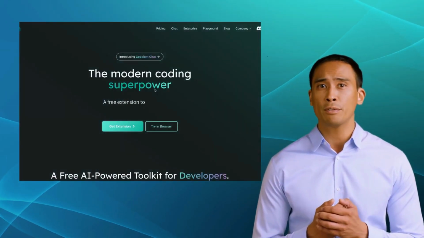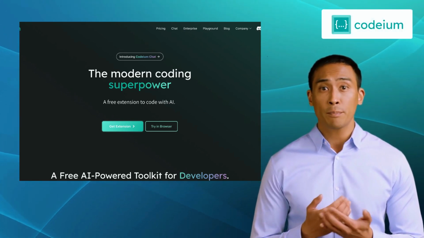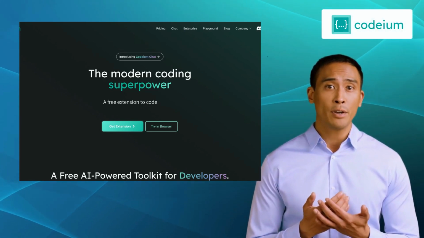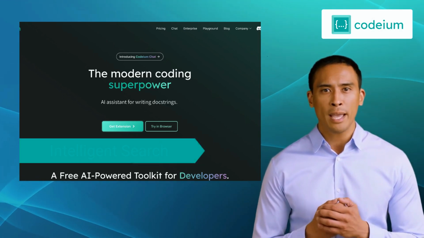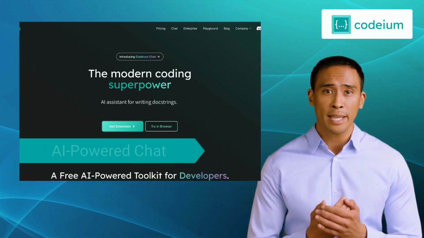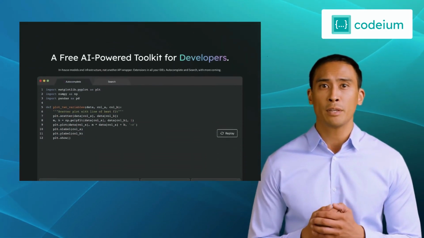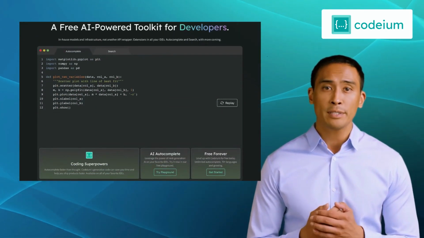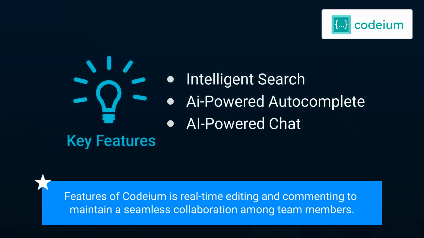Moving on to our fourth alternative, we have Codeium. Codeium is a collaborative coding platform that streamlines teamwork and code review processes. It offers features like intelligent search, AI-powered autocomplete, and AI-powered chat. It provides a centralized space for developers to collaborate, discuss code changes, and track project progress. And one of the standout features of Codeium is real-time editing and commenting to maintain a seamless collaboration among team members.